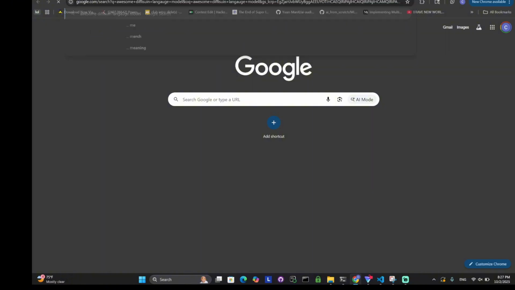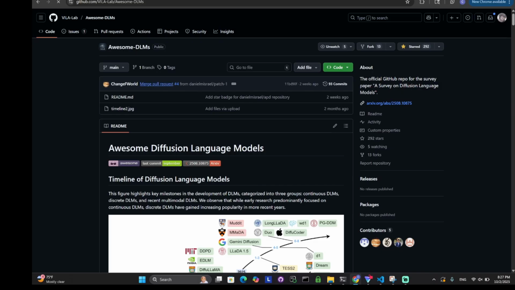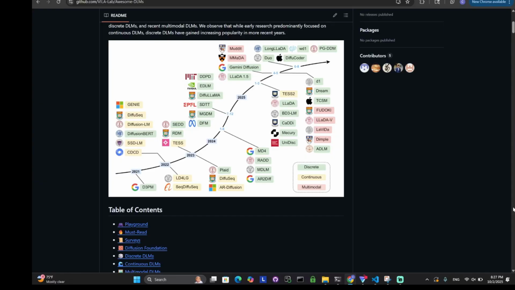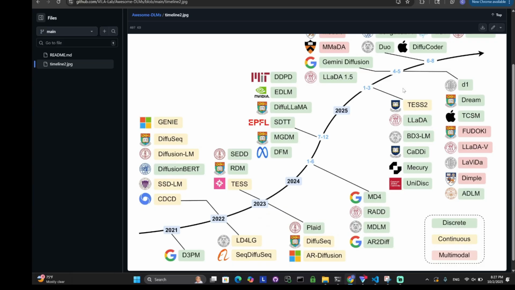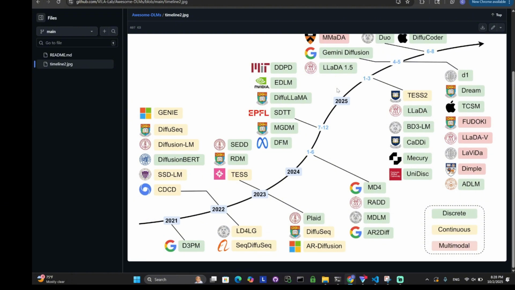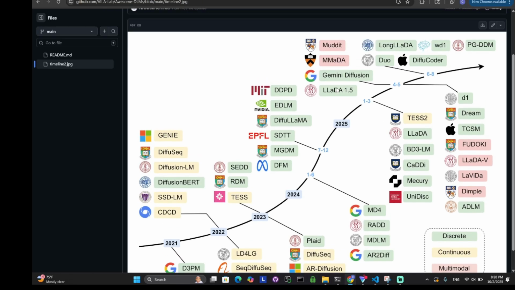So, diffusion language model. There's a guideline here on GitHub, which is basically a collection of papers, and this is what we would probably want to go over. You can see all the way back to where it was earlier. We have LLaDA 1.5 and things like that all the way back here. It's a 2025 paper, but it's kind of old. You can also see the key here: discrete, continuous, multimodal. So you can look at what has been done recently.